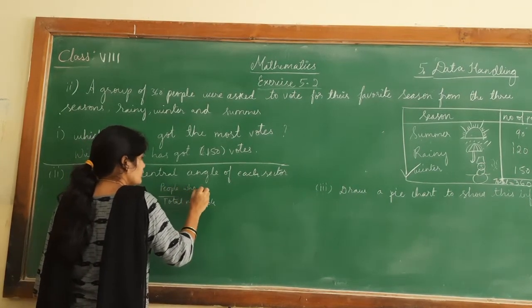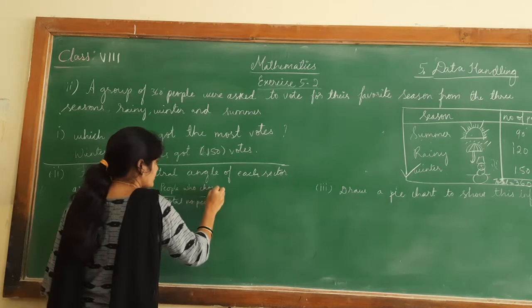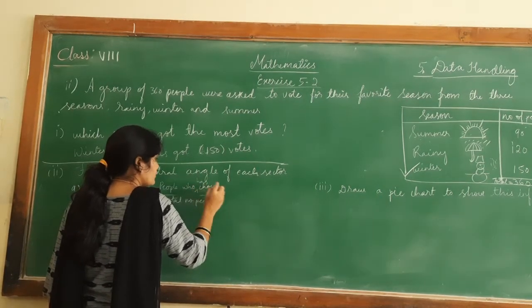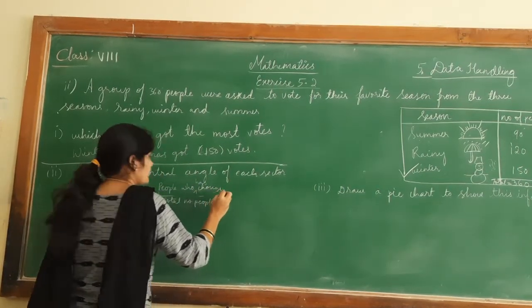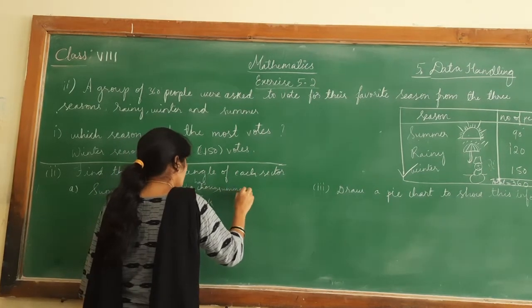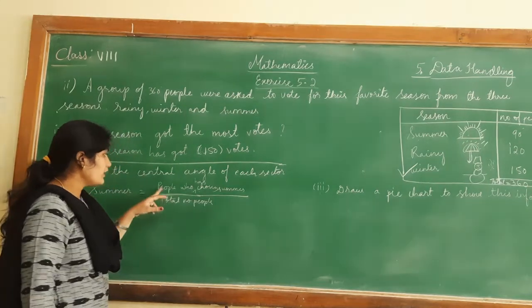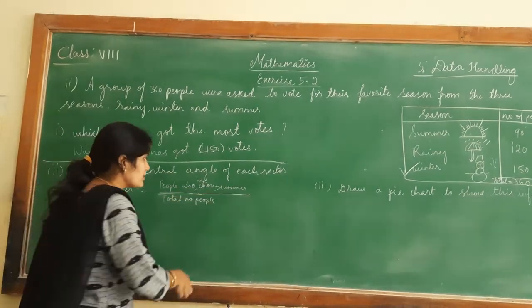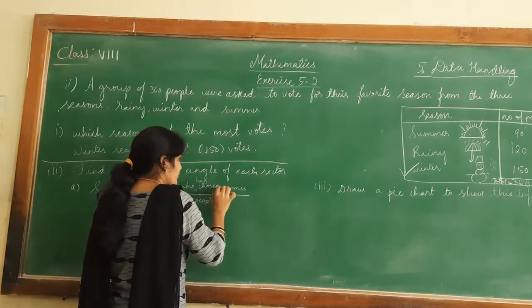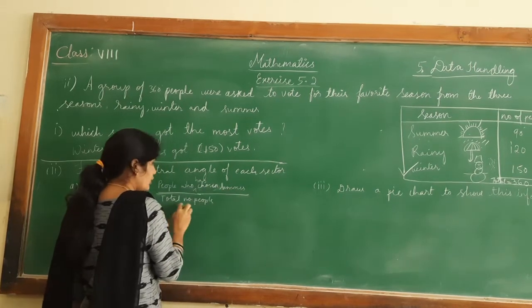Or you can say, people who have chosen summer. This is not compulsory to write, but to make you understand, I am writing people who have chosen summer, and total number of people.